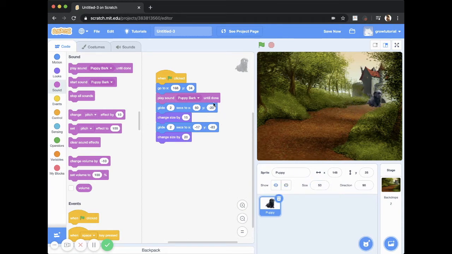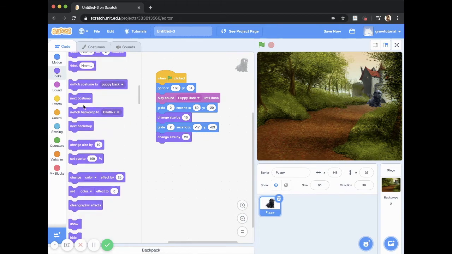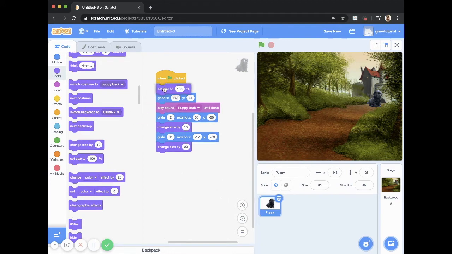I'm just going to add one more code here to have the puppy always start at that size. So I'm just going to go looks, and then we're going to say set size to 50%. And then again, and he goes back to the same size. All right. So now we kind of know how this basic code works in terms of movement and sound.